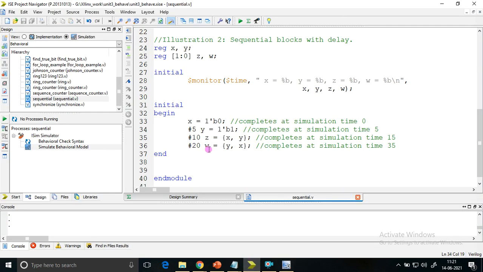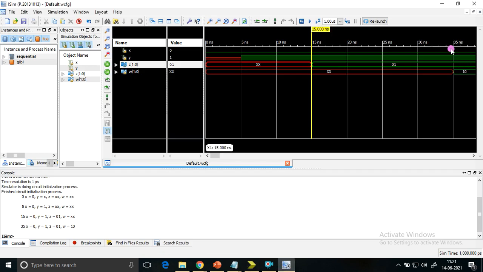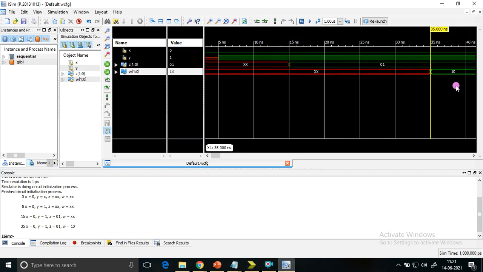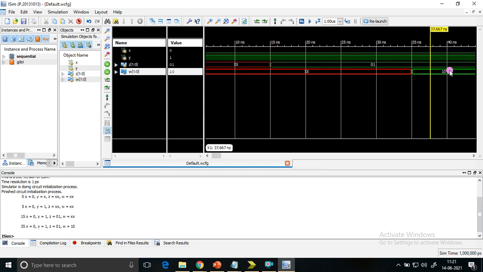Now, the next is plus 20. Already 15 time units have elapsed, so 15 plus 20 is 35. After 35 time minutes, y and x, that is 1 and 0, get concatenated and assigned to w. You can see here, at 35 time minutes, w would have received the concatenation of y first and then x, 1 0 1 0 here.